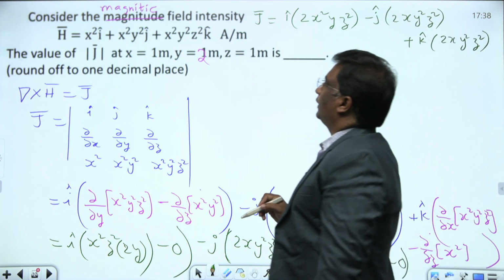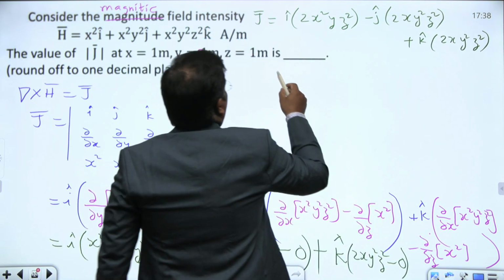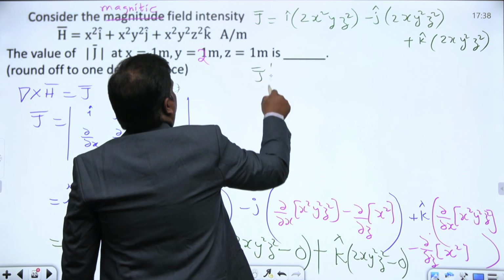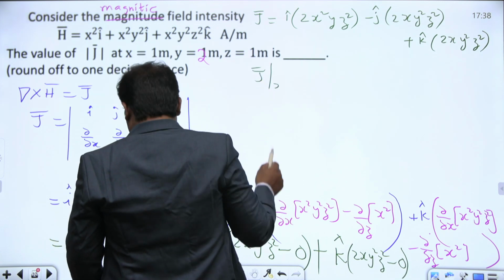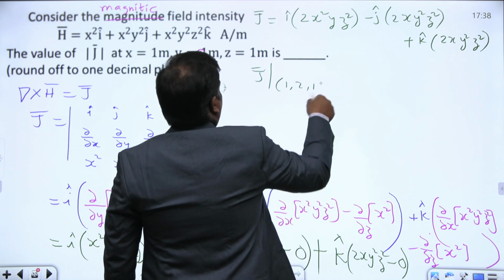They have given the values here, and they are asking us to calculate the magnitude of j bar. First let us calculate j bar at this point, x equal to 1, 2, 1.